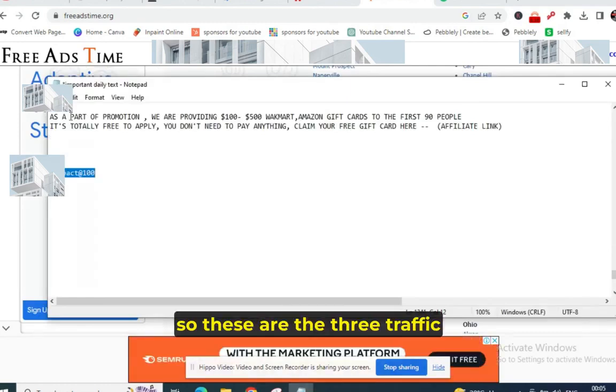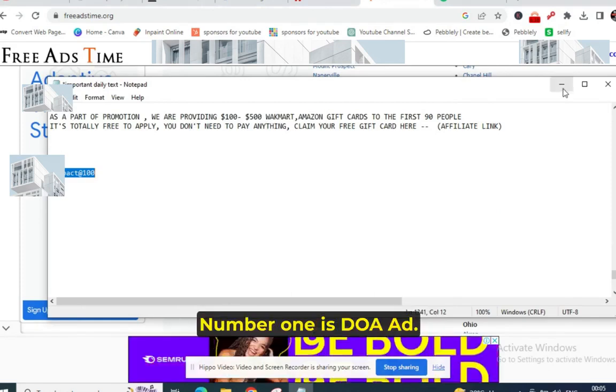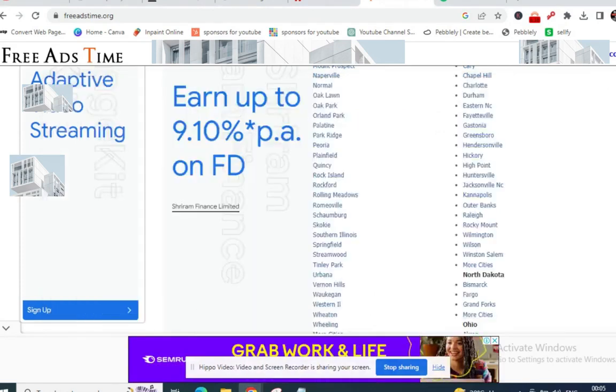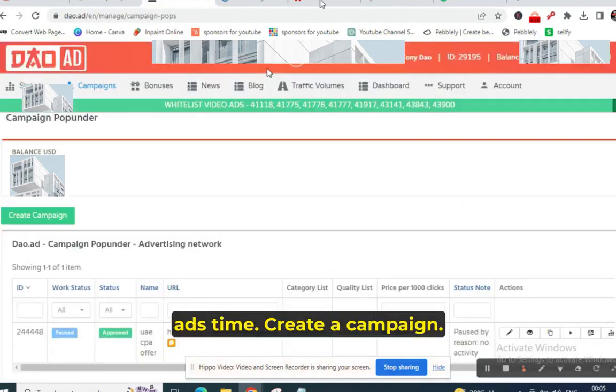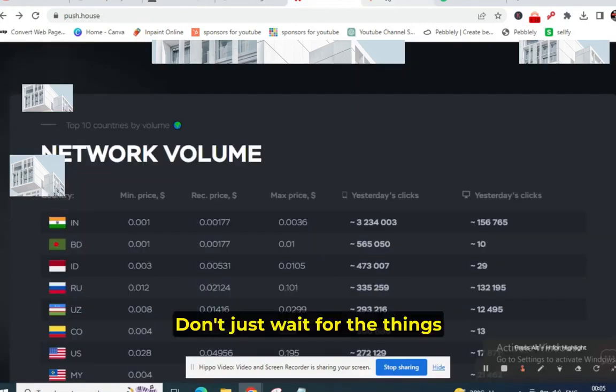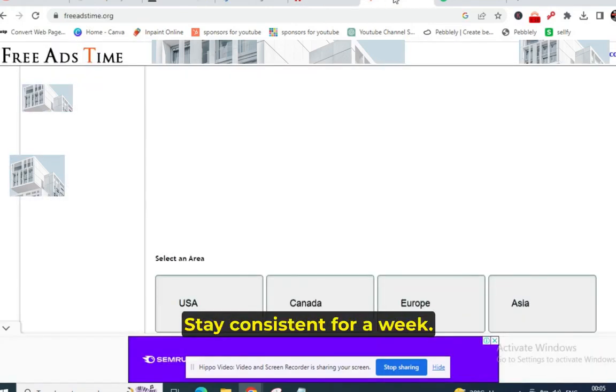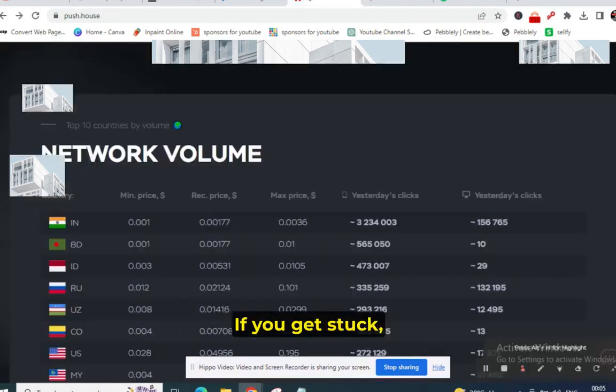So these are the 3 traffic sources which I would highly recommend. Number 1 is doa.ad. The second one is push.house.com. The third one is freeclassifiedadstime.org. Create a campaign. Don't just wait for things to happen, make it happen. Stay consistent for a week. If you get stuck, ask me.